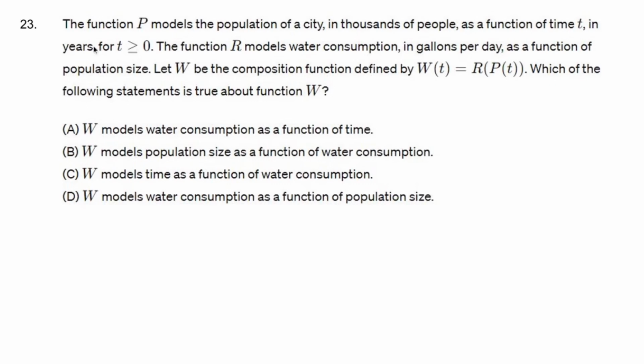You ready for a stupid problem? The function p models the population of a city in thousands of people as a function of time t, in years. t's got to be positive because, real life. The function r models water consumption in gallons per day as a function of population size. Let w be the composition function defined by w of t equals r of p of t. Which of the following statements is true about w?